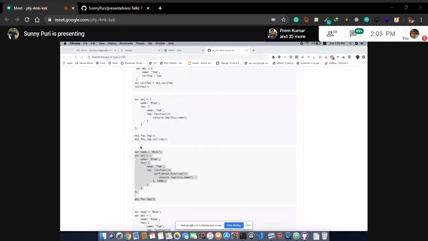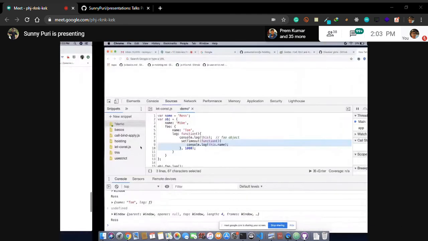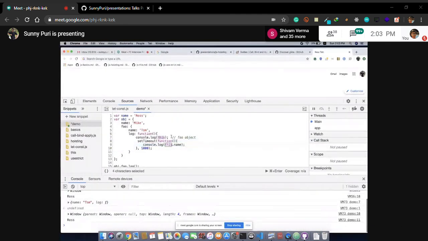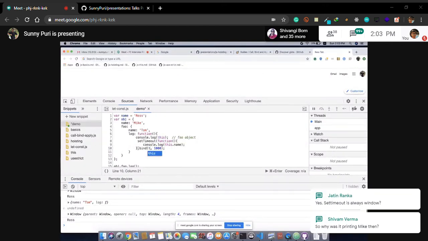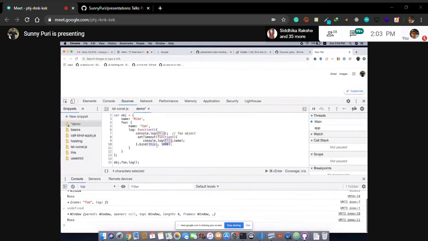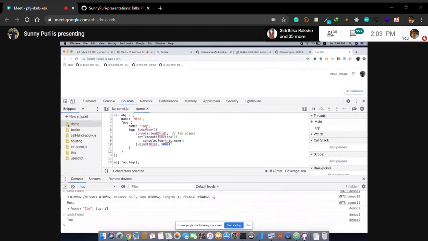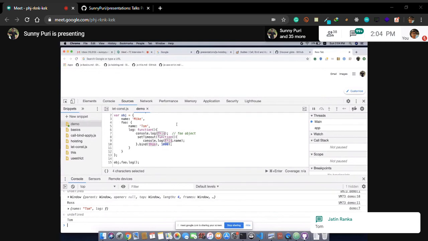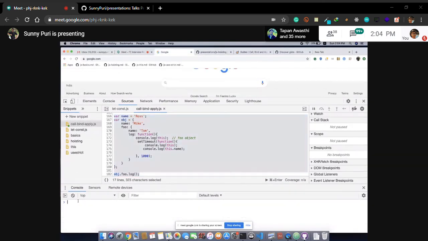Okay. Let's see how we can tackle this. So for example, this is the foo object, right? Right now this is having the foo object. What we can do is write bind this. We can bind like this because this is pointing to a foo object. Let's run. It will print Tom. Why is it printing Mike then? Because Chrome has cached everything. So if we go back right here, window.name will be Mike.